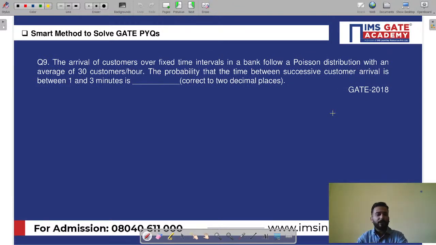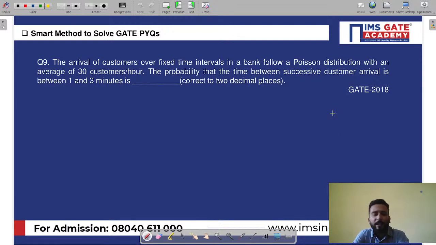Sure. With this, my dear friends, another question based on queuing theory. I will not say this is a very difficult question, but if you are not thorough with the basics, you can commit mistakes. And that is why I have taken care of those small areas where you can commit mistakes, and based on that I have brought to you these questions.